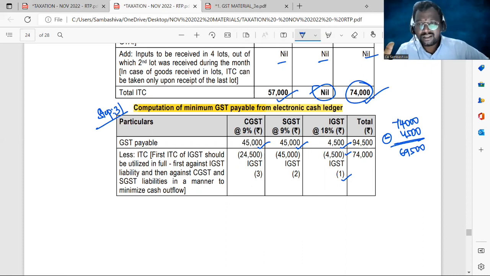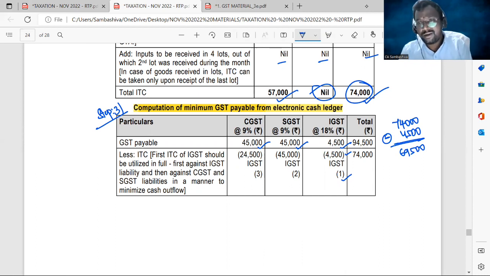Now this 69,500 you can utilize either for the payment of SGST or for the payment of CGST, in any manner, in any order. First go for CGST, then SGST, or first SGST, then CGST, or some proportionate amount, your wish.